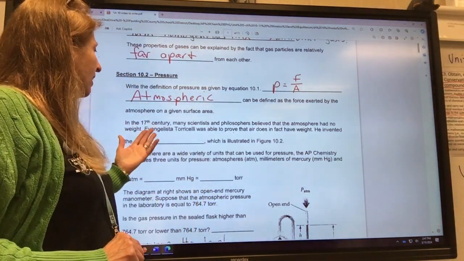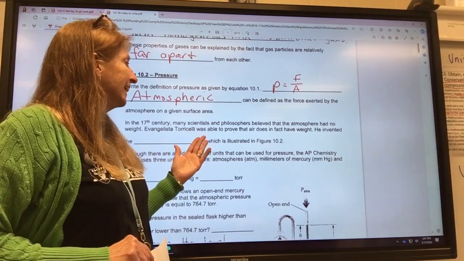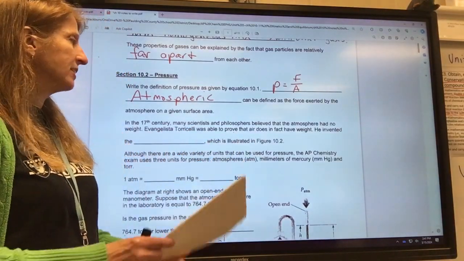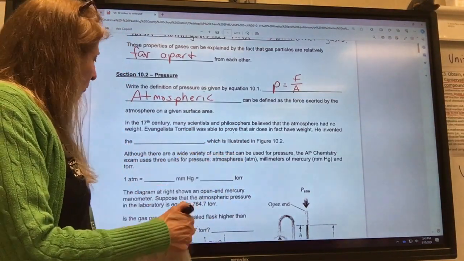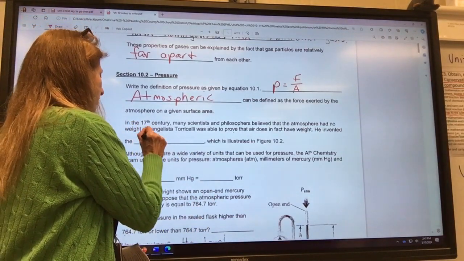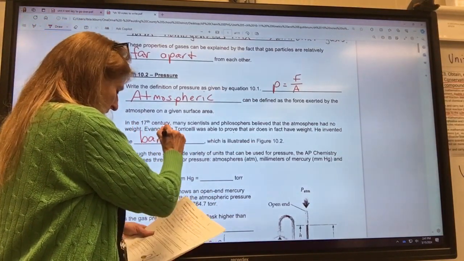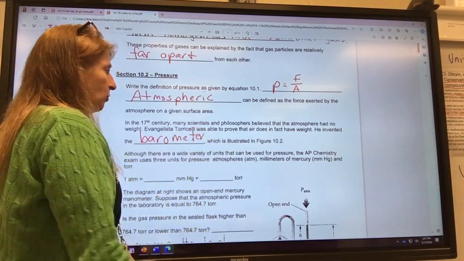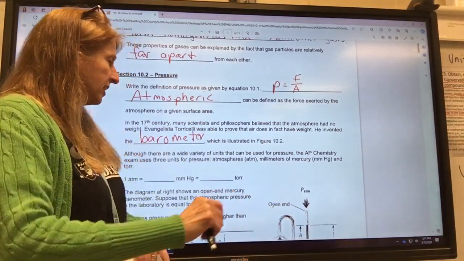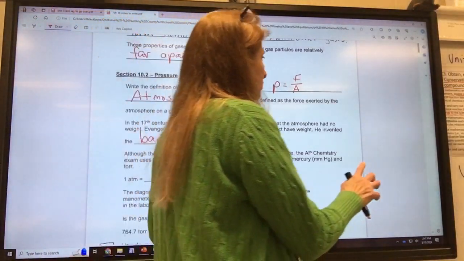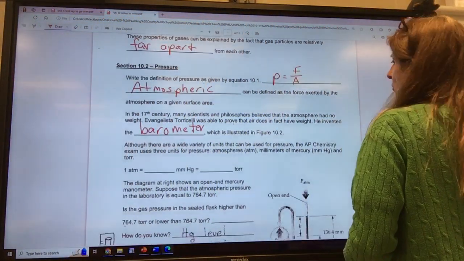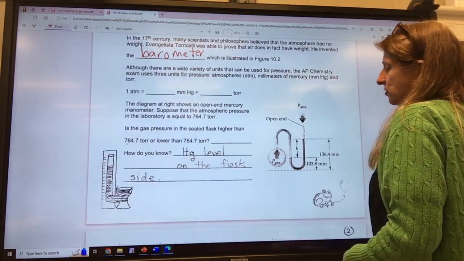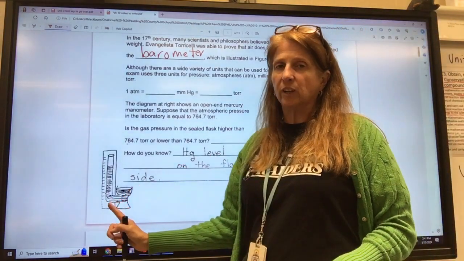But anyway, Evangelista Torricelli was able to prove that air does, in fact, have weight when he invented the barometer, which is illustrated down here. I actually have a couple of illustrations on this. I'm going to scroll up, if that's okay, so you can see the illustrations. His first one was sort of like this.